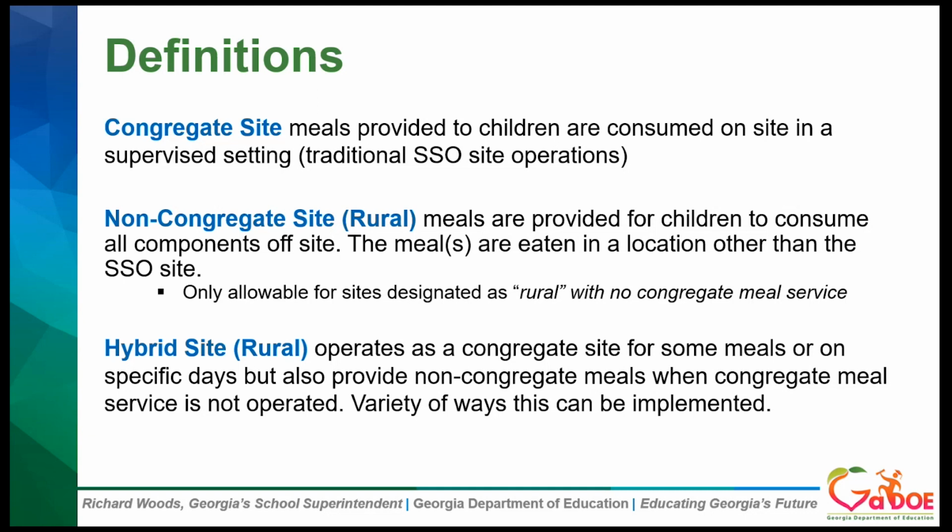A rural hybrid is going to be a site that operates congregate meal service for some meals or maybe on some specific days, but then they operate with non-congregate flexibilities for meals or on days when that congregate meal service is not being operated. There's a variety of ways that this can be implemented, and later on we will discuss some examples of why you might need to set up a site as a hybrid site.